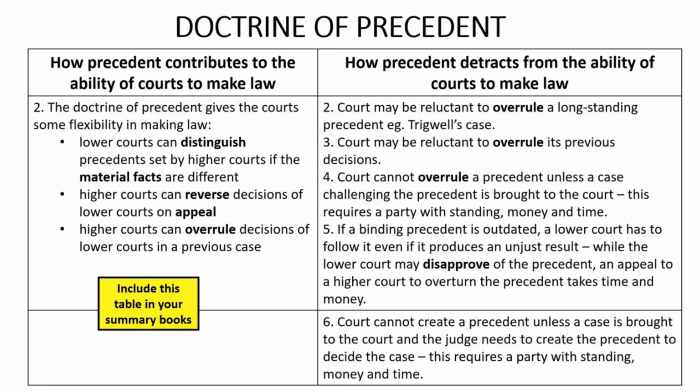For example, in Trigwell's case, the High Court refused to overrule a long-standing precedent that a farmer was not liable for loss caused by the farmer's stock straying onto the road, for instance, as where the stock caused a car crash.